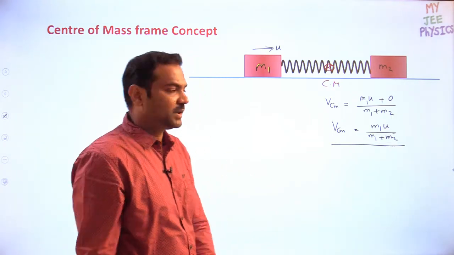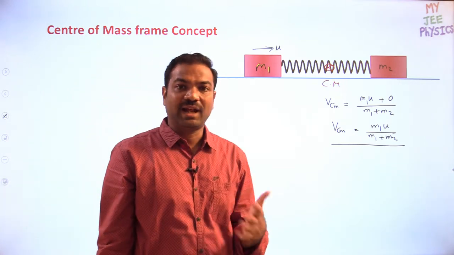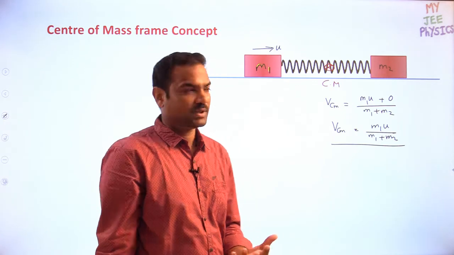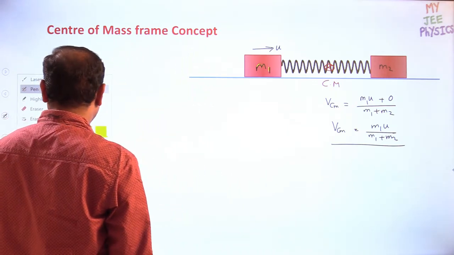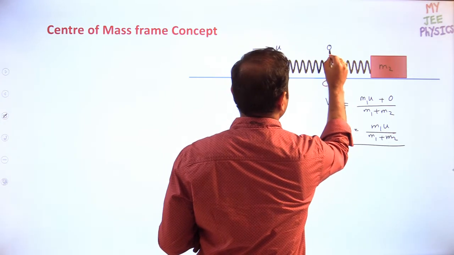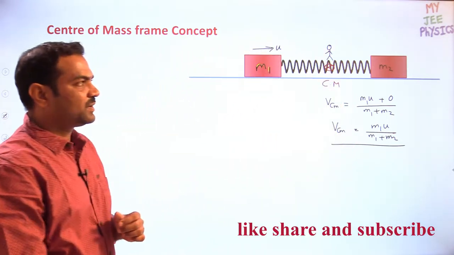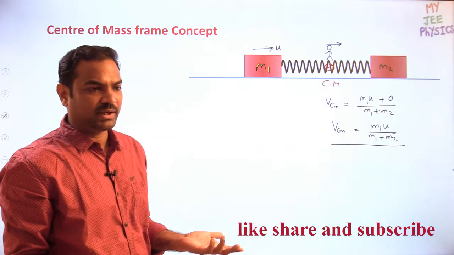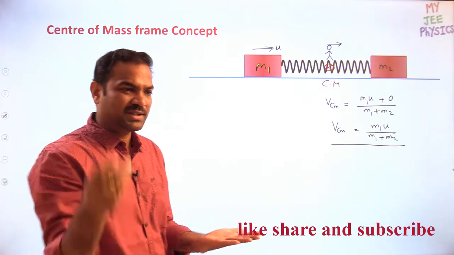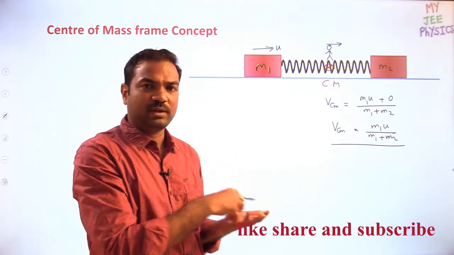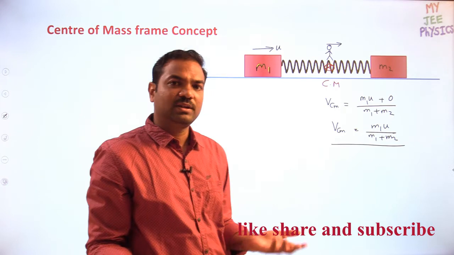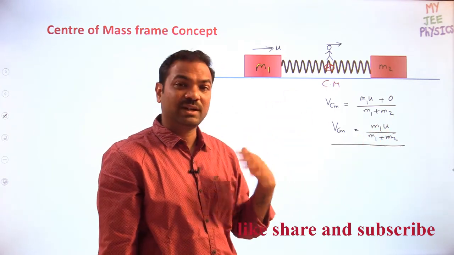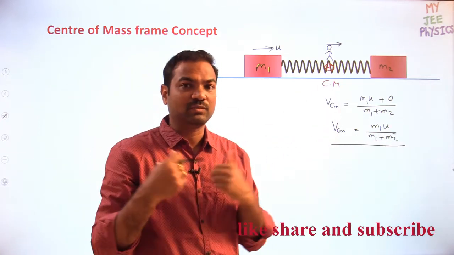What is the meaning of center mass frame? The meaning of center mass frame is, now somebody should stand on the center mass. Imagine like you are looking from the center mass place. So where is the observer? Observer is on the center mass. The observer will have the velocity of center mass, or else you can take like the observer is moving with center mass velocity. The observer is the man who is running with center mass velocity, he is observing the blocks, not we.